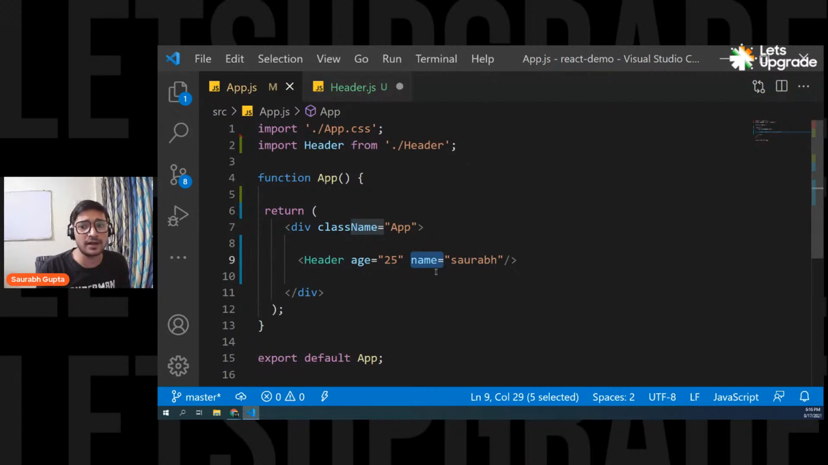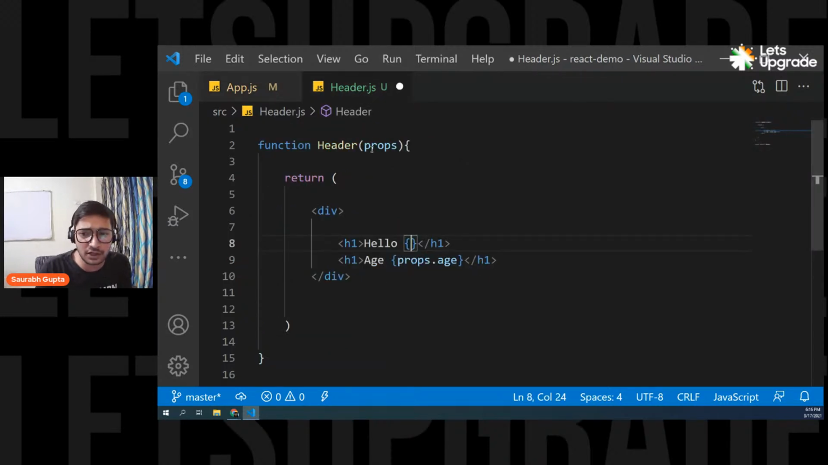I'm passing a name property here. So now everyone, give me an answer. How can I access it here? Everyone, how can I access the name property that I'm passing from app.js into the header component? Guys, give me answers.